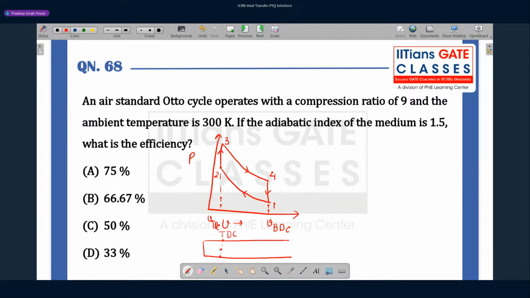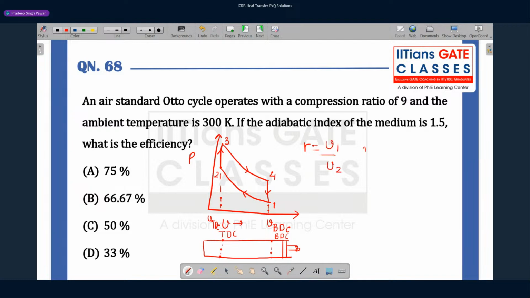And this is the point which is defined as BDC, the bottom dead center, when the piston is at this position. When the piston is at BDC, the total volume is V1. When the piston is at top dead center, the volume is V2. Compression ratio is nothing but V1 by V2.